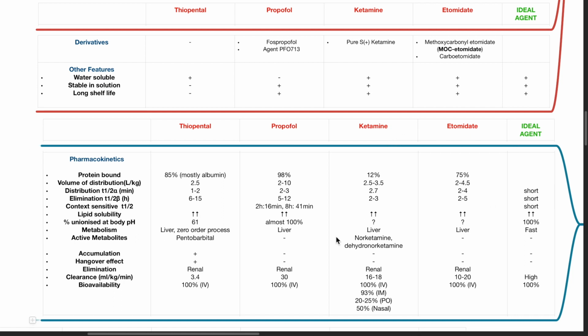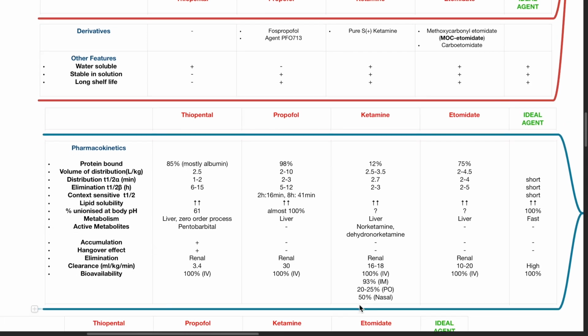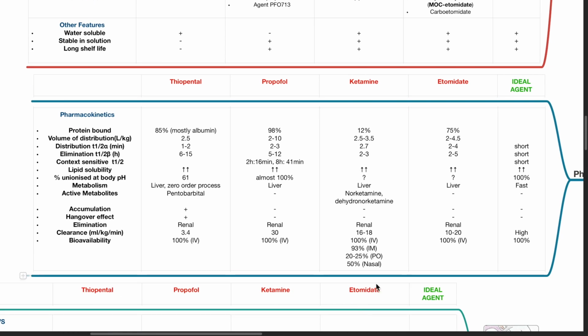These four drugs are eliminated renally. Clearance of thiopental in mL per kg per minute is 3.4, propofol is 30, ketamine is 16 to 18, etomidate is 10 to 20. The ideal agent should have a high clearance. Bioavailability. For thiopental, propofol, and etomidate, it is 100% if given IV. For ketamine, 100% if IV, 93% if IM, 20 to 25% if oral, 50% if nasal.